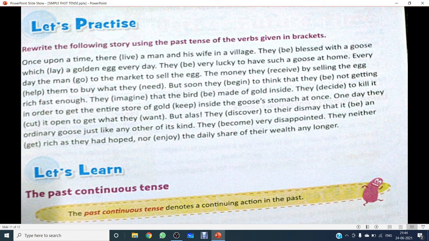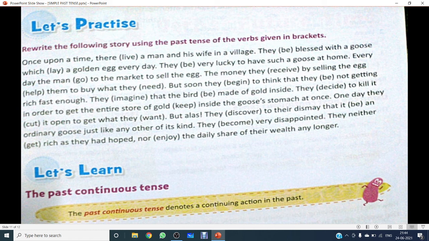They imagined that the bird was made of gold inside. They decided to kill it in order to get the entire store of gold kept inside the goose's stomach at once. One day they cut it open to get what they wanted.